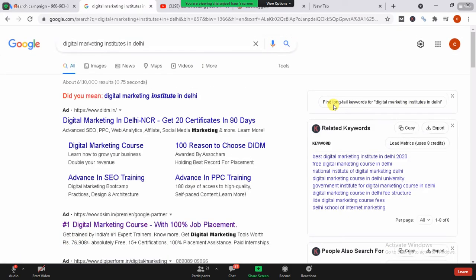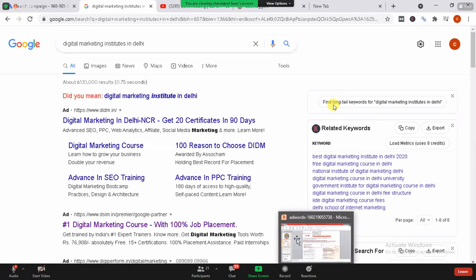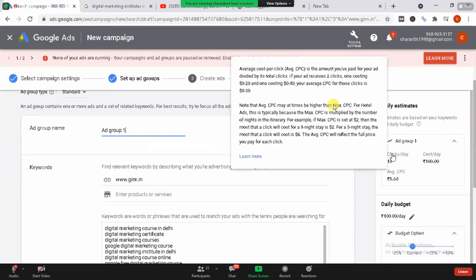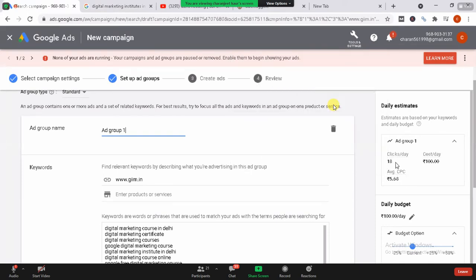So Google is going to take charges from me for per day clicks, and they're going to provide me 18 clicks per day, only 18 rupees. And the average CPC, average cost per click: every time a user comes to my website and clicks on it, Google is going to charge me 5 rupees 68 paisa for that. And this bid is not the highest. The average CPC, cost per click I'm paying, is 5 rupees.